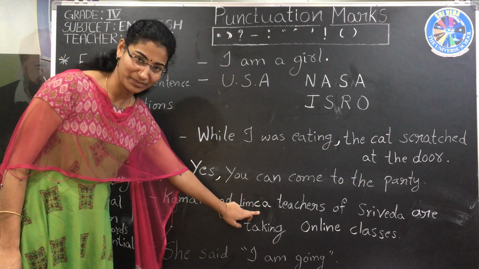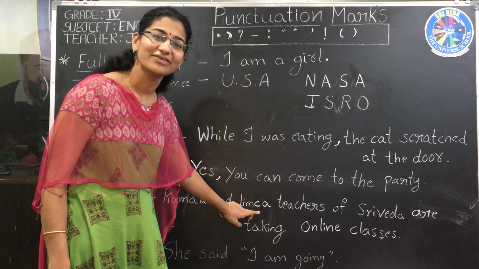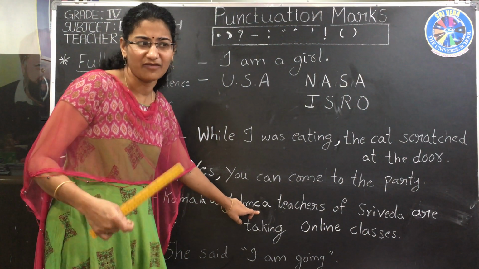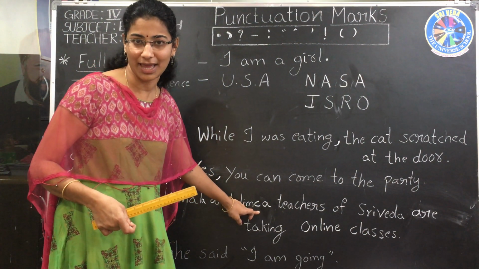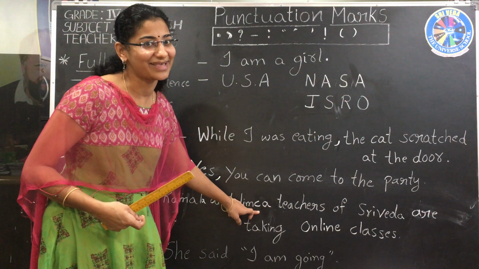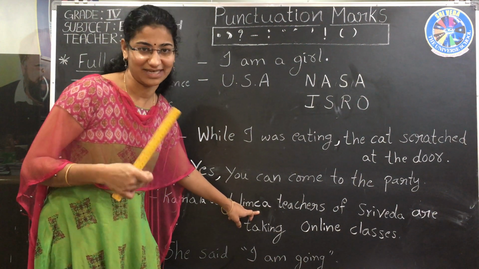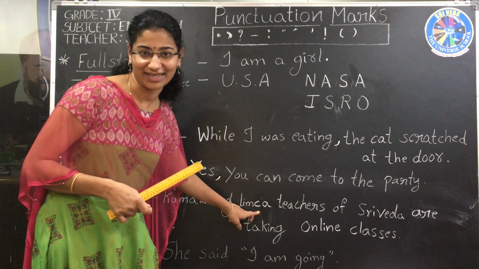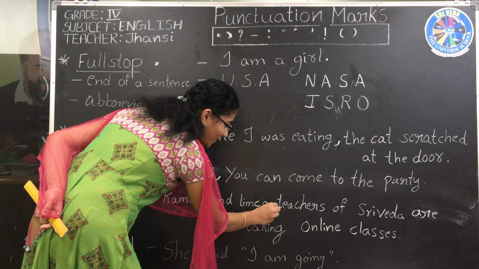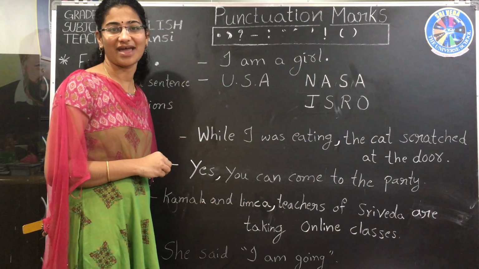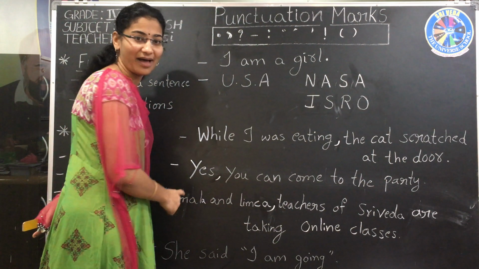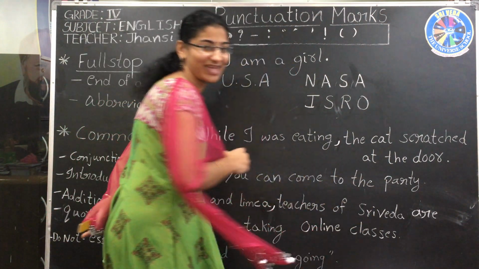Kamala and Linka. Who are these? I want to give more about them. I want to give extra information about Kamala and Linka. What can I give? They are the teachers of Sri Veda, right? That's why, to separate additional information: Kamala and Linka, teachers of Sri Veda.